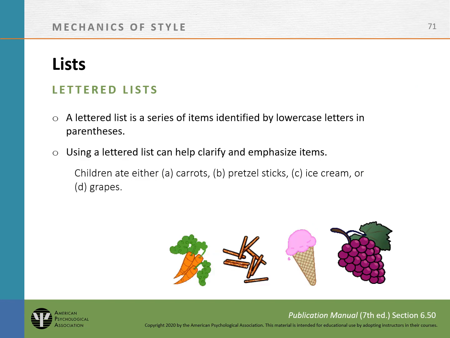A lettered list is a series of items identified by lowercase letters in parentheses. Use a lettered list to help clarify and emphasize items. A numbered list is a series of items identified by numbers. Use a numbered list to show order.